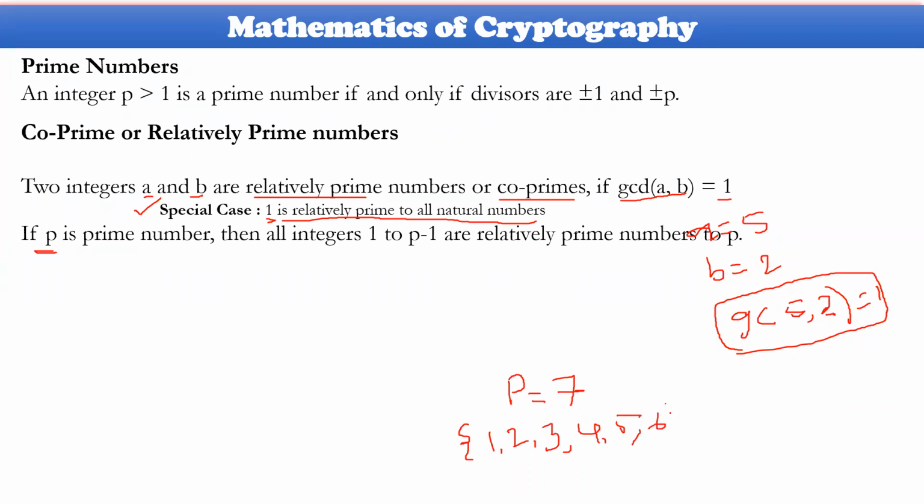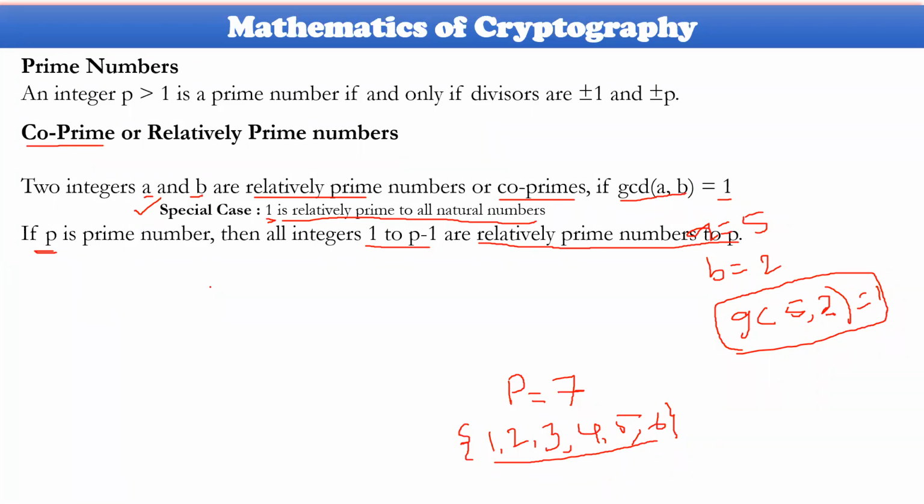If you apply GCD to any of these numbers, the GCD of 1 comma 7 is equal to 1, GCD of 2 comma 7 is equal to 1, GCD of 3 comma 7 is equal to 1, and so on up to GCD of 6 comma 7, which is also equal to 1. So the greatest common divisor is 1 between 7 and any of these numbers. Therefore, if p is a prime number, then all the integers from 1 up to p minus 1 are relatively prime, co-primes to p. This is the case we have to consider in terms of co-primes.